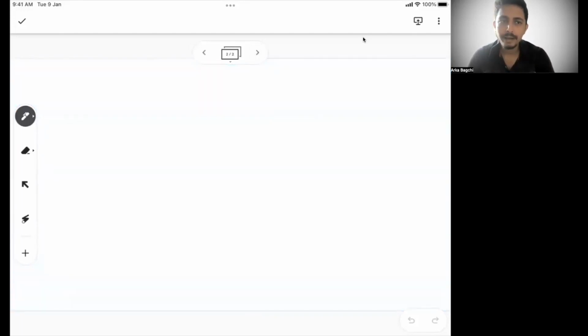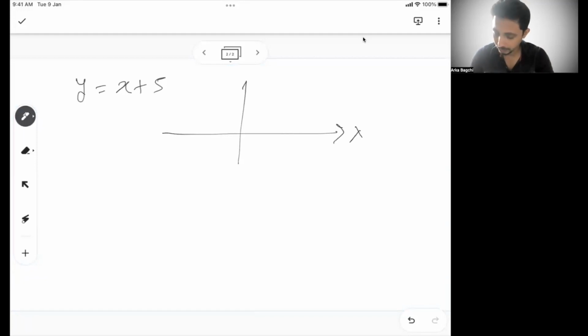A graph is a geometrical representation. If I say y equal to x plus 5, this is a graph of a straight line. On the x and y axes, this is x, this is y. How will you draw the straight line? Let's put y and x. If x is 0, y will be 5. If y is 0, x will be minus 5. These are the two things I know.